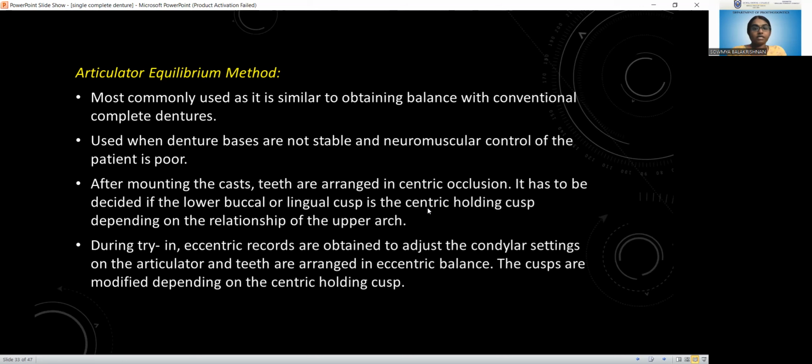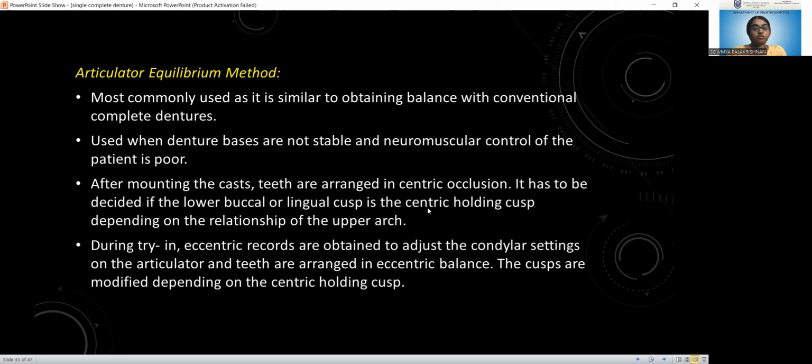This is the most commonly used, as it is similar to obtaining balance with conventional complete dentures. So after mounting the cast, the teeth are arranged in centric occlusion, and it has to be decided if the lower buccal or lingual cusp is the centric holding cusp, depending upon the relationship of the upper arch. One arch will already have natural teeth, or an FPD or RPD, or combined natural teeth and FPD. So based on the relationship to the upper arch, we have to decide which is the centric holding cusp.